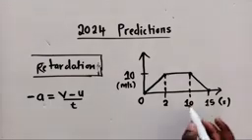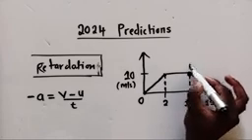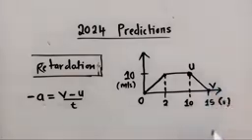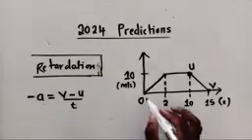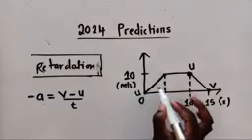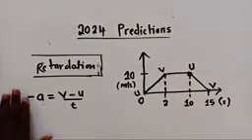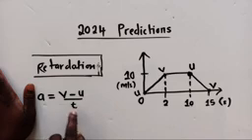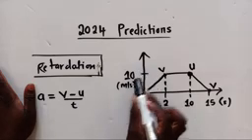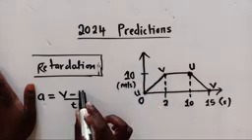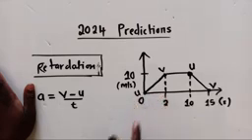Our initial velocity will be u, and our final velocity will be v. When you're accelerating, your initial velocity is here, your final velocity is right here, and when finding acceleration, you use the same formula without a negative sign. So our v will be 10, and our u will be where it started from, 0. The time will be the difference between 0 and 2.